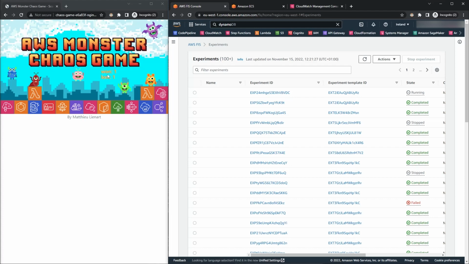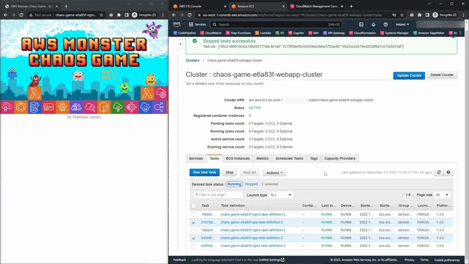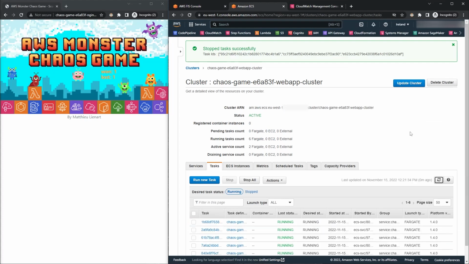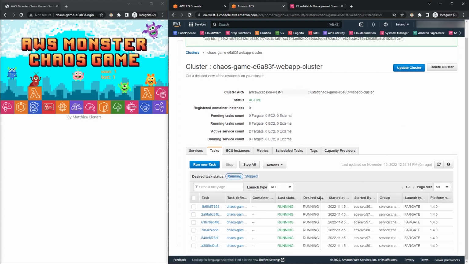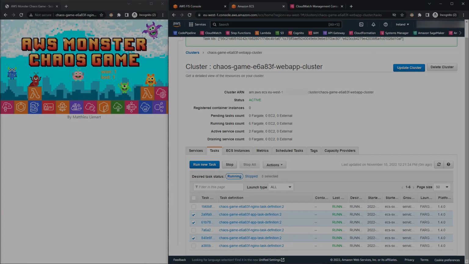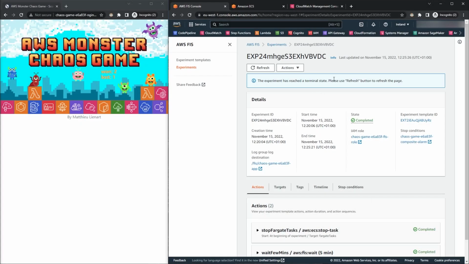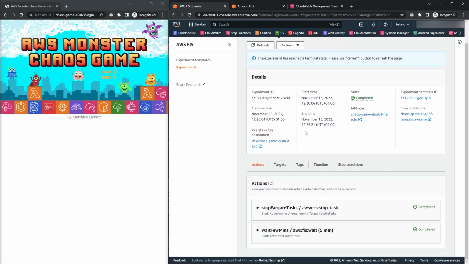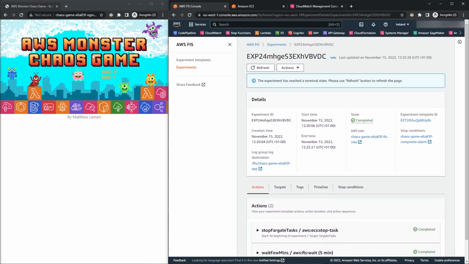We can see on the left that there is no downtime in the application, and a third web application service task is back up. Let me pause the video and come back when the experiment completes. So that's it, the experiment completed, no alarm was raised, and we can see our score being updated. We won this game too.